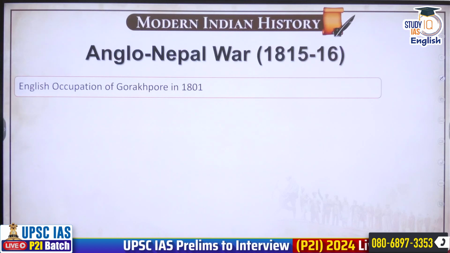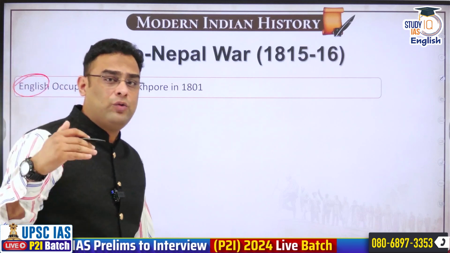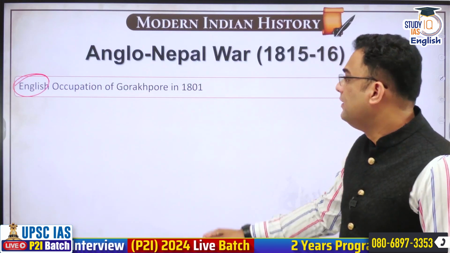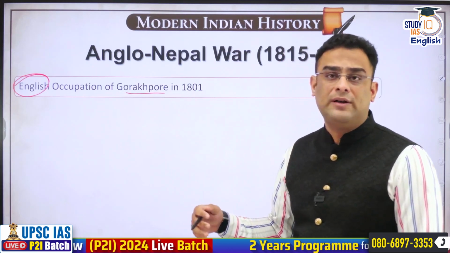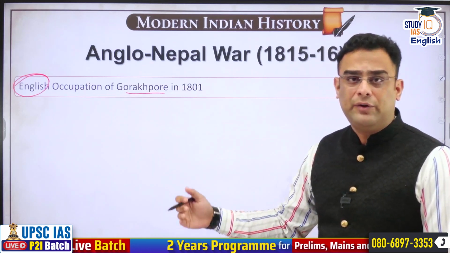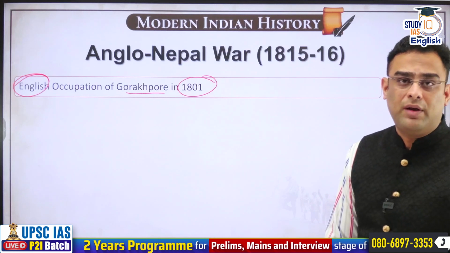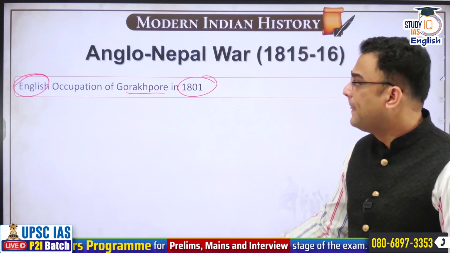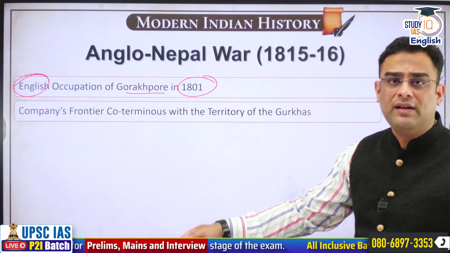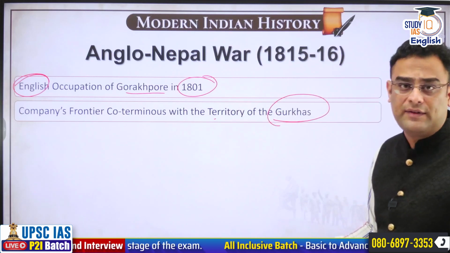Now, as the English went about increasing their territory towards the north, the border of East India Company's territories reaches Gorakhpur in modern day Uttar Pradesh, towards eastern UP bordering Nepal today. So in 1801, Gorakhpur came under the rule of East India Company. This naturally brought them into close proximity, or rather having contiguous territory with Nepal, the territory of the Gurkhas.